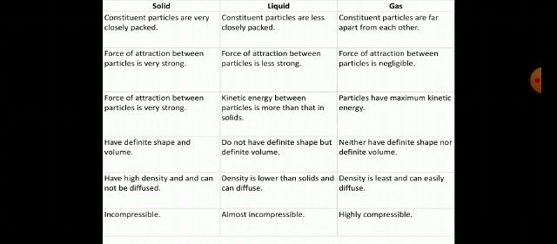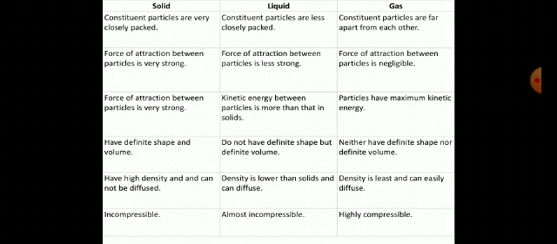If we talk about compressibility, meaning whether they can be pressed or not, solid molecules are very close, so they are incompressible. Liquids we can compress a little bit. Take the example of LPG.